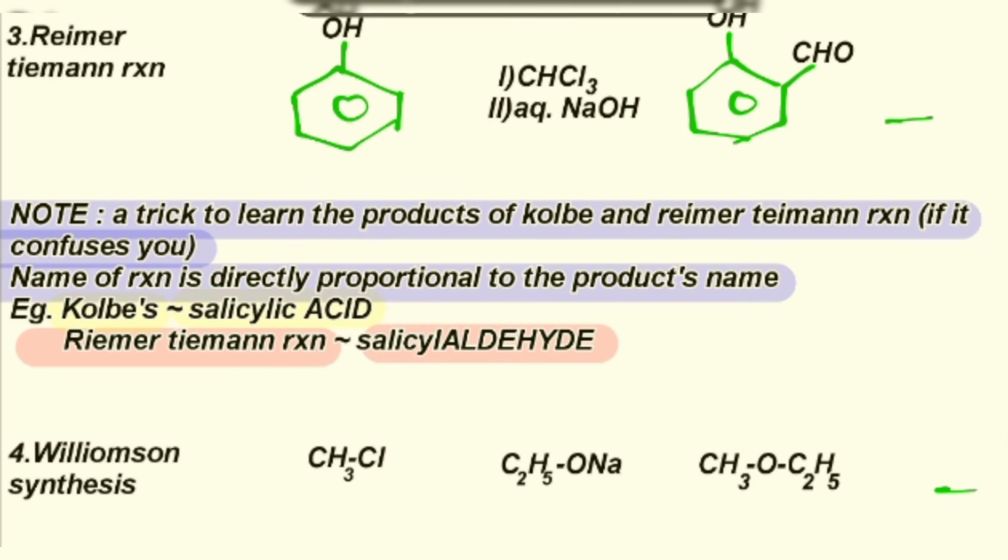As its name is Kolbe, it's a small name, so the product is salicylic acid, small name, small product. If you compare salicylic acid with salicylaldehyde, salicylaldehyde is of course big, it has a big name, and Reimer-Tiemann also has a big name. So the Reimer-Tiemann reaction's product is salicylaldehyde and Kolbe's is salicylic acid.